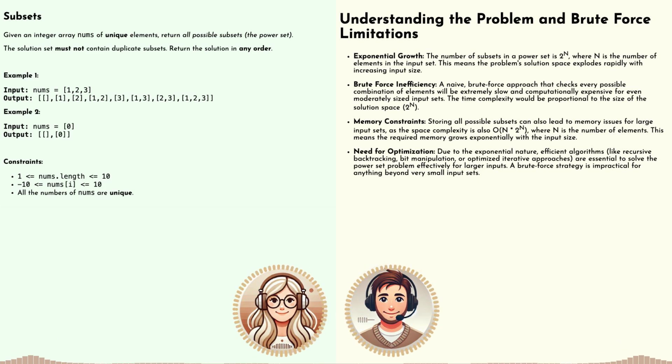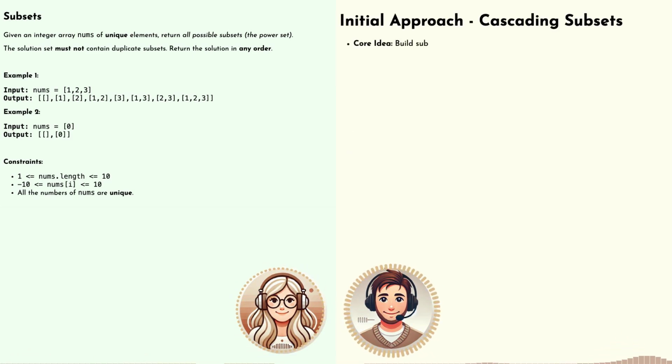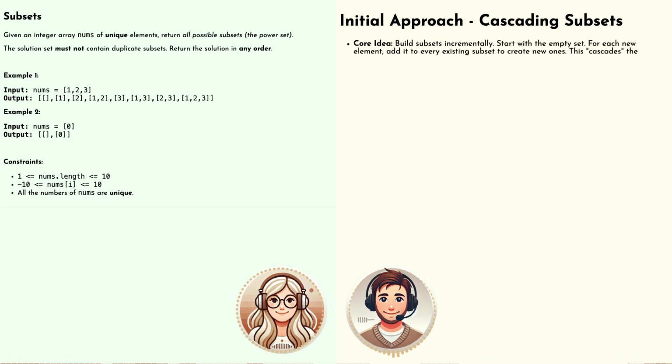So if we just try to brute force our way through it, like listing out every single combination, we're going to run into trouble pretty quickly, especially when those sets start getting larger. It's like trying to list every grain of sand on a beach. You need a smarter strategy. All right, so if brute force is out the window, where do we even begin? Any hints you can throw my way?